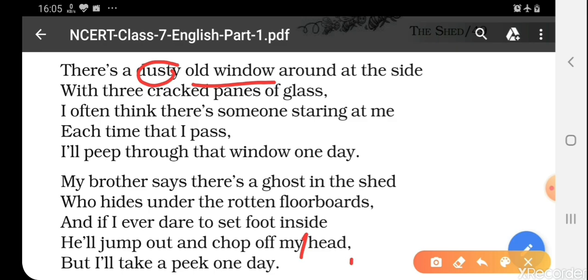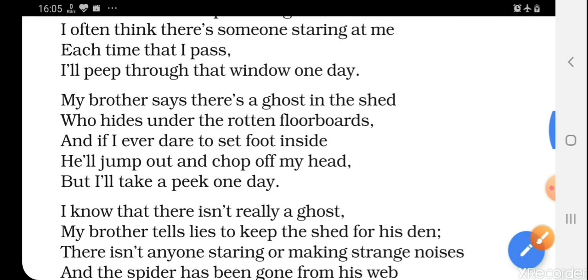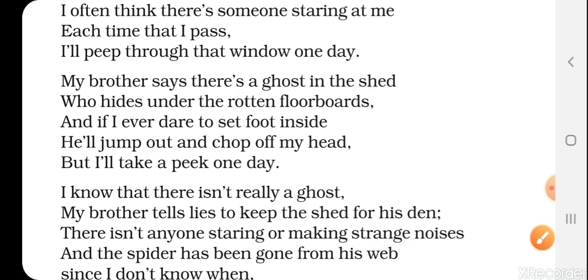ठीक है, I'll peep through that window one day. And at last here says again that one day I'll peep through that window. Peep through का मतलब होता है झांकना, कि मैं उसके अंदर जरूर झांकूंगा एक दिन इस विंडो से. क्लियर? आगे देखते हैं. My brother says there is a ghost in the shed who hides under the rotten floorboards.